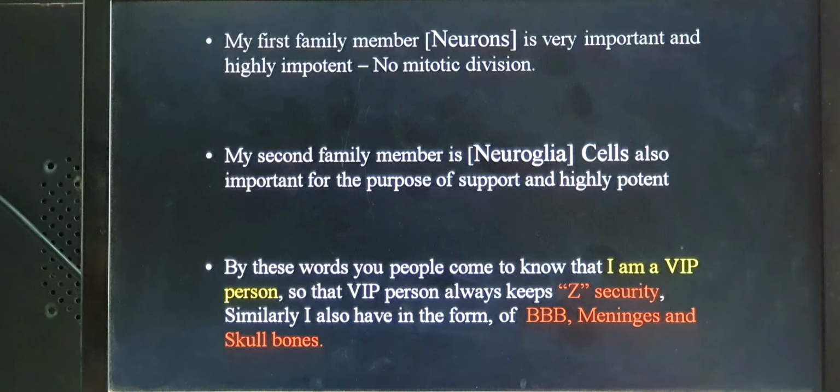By these words you come to know that I am a VIP, a very important person, and a VIP always keeps Z security. Similarly, I also have Z security in the form of the blood-brain barrier, the meninges and the skull bones.